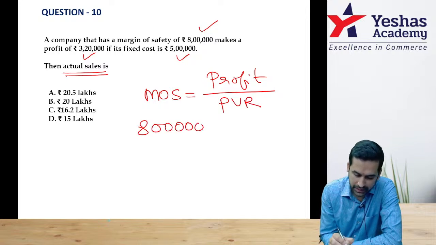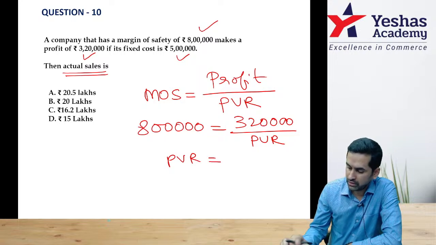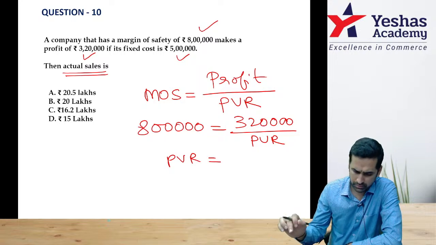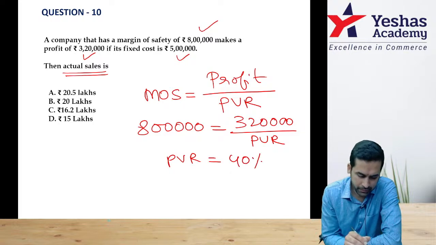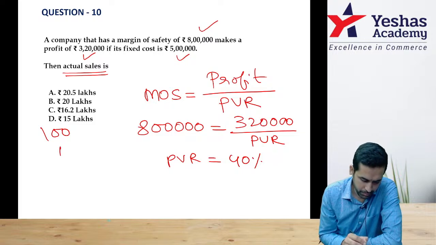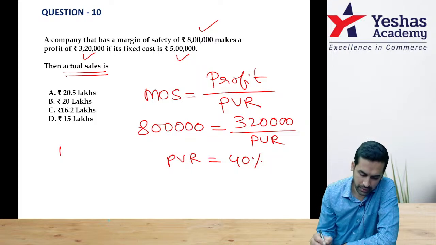Margin of safety 8 lakh. They said profit 3,20,000 divided by PV ratio. Now I can find out PV ratio. 3,20,000 by 8 lakh, 40% PV ratio. Correct? Now if sales is 100, PV ratio is 40. Yes. Now you will have to do a small reverse working.